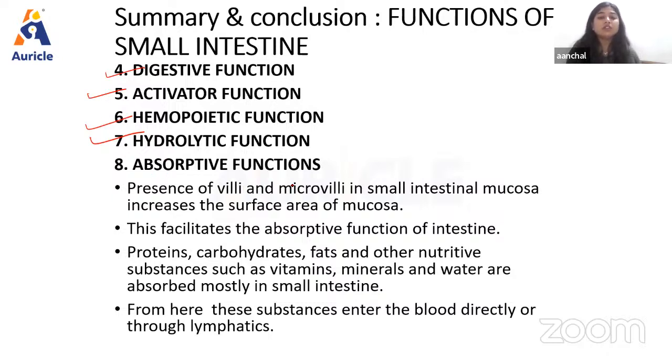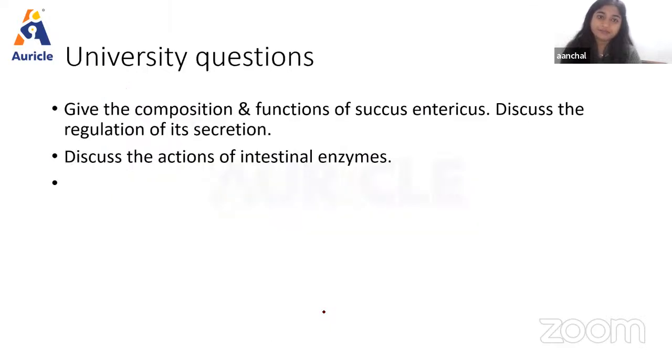The presence of villi and microvilli in the small intestinal mucosa increases the surface area of the mucosa, and this facilitates the absorptive function of the small intestine, right? So here protein, carbohydrates, fat and other nutritive substances such as vitamins, minerals, and water are absorbed mostly in the small intestine, and from here these substances enter the blood directly or through the lymphatics.